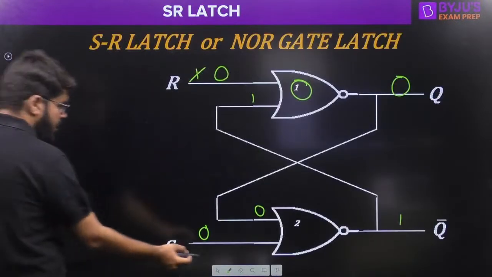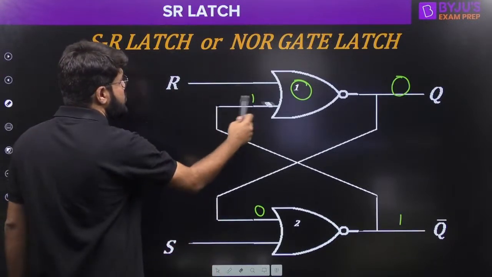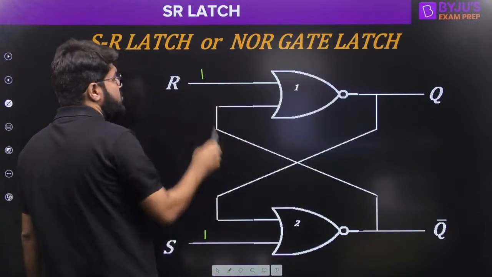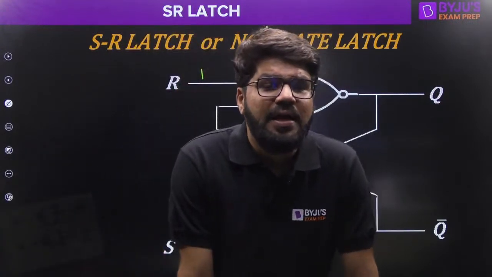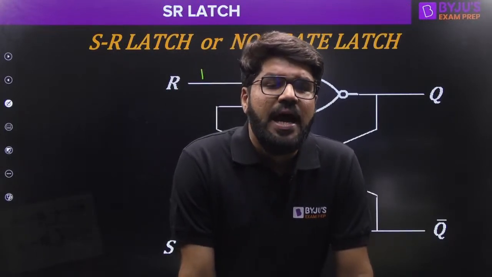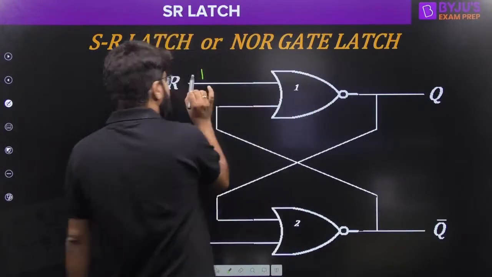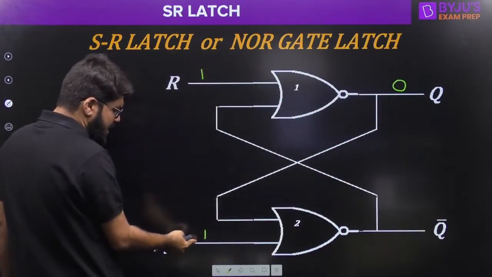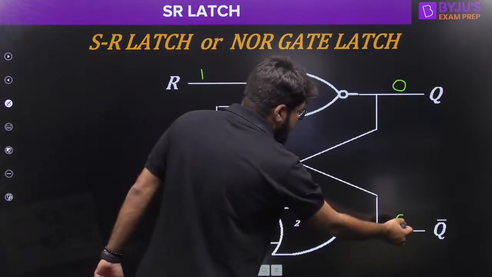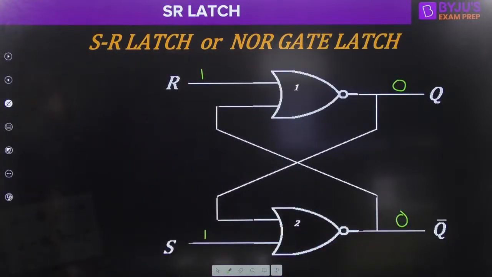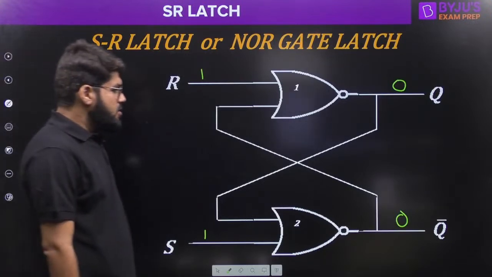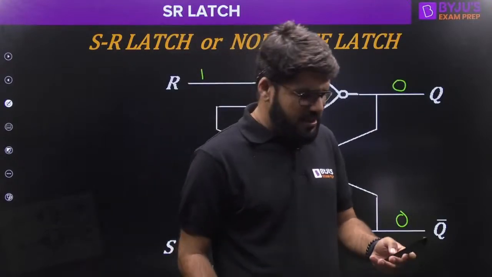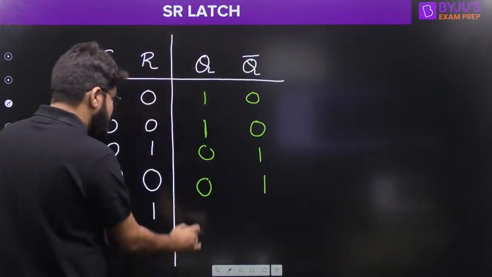Everybody, let us come here now. Both the inputs are applied as 1, 1. So now what happens? This is also 1. This is also 1. And we know that if any input of a NOR gate is high, the output becomes low. So this input is high for the first NOR gate, its output is 0. Even this input is high, so for the second NOR gate, the output becomes 0. Clearly, this time both the outputs, which should be complements of each other, are 0, 0, the same.